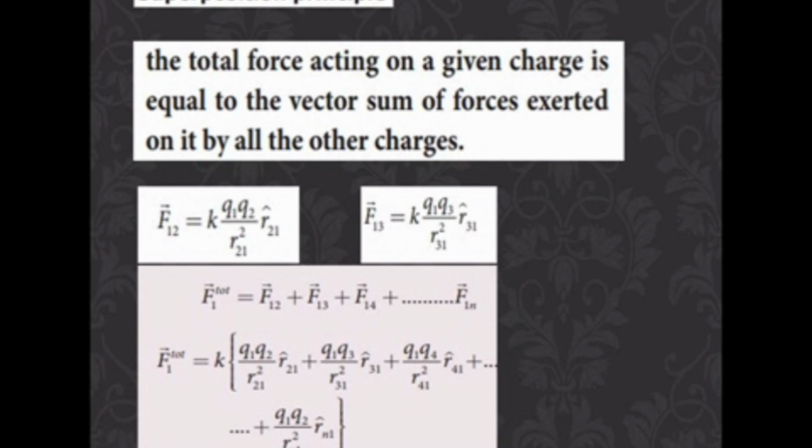We have written that. But it can contain more than one charge. Suppose it has n number of charges, 1, 2, 3, 4 like that. So what do you have to do? We have to add all the forces. The total force acting on a given charge is equal to the vector sum of the forces exerted on it by all the other charges.